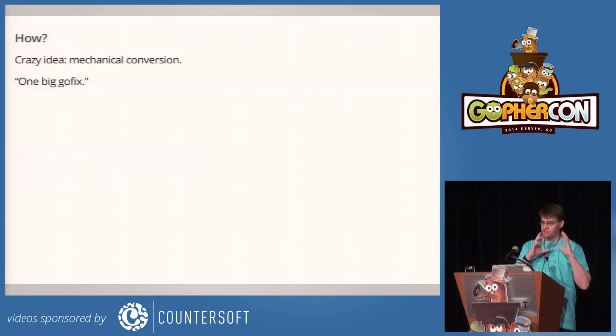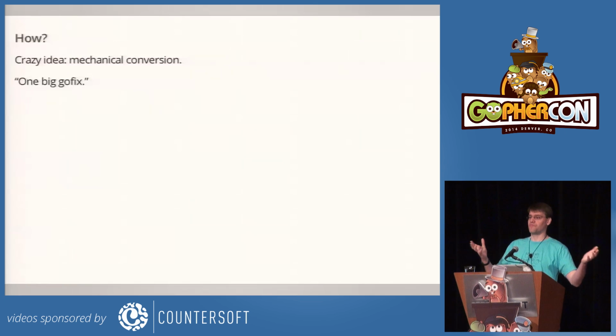Just having it written in C code but in Go syntax is definitely not the end. Once it's written in Go, we can actually apply the profiler and see where it's spending its time, where it's spending its memory, clean it up and have actual package boundaries within it and all that sort of stuff. But that's not what I'm going to focus on today. The focus today is just this conversion from C to Go. And if you remember the GoFix tool that we used before Go 1.x when we made API changes, this is sort of like one big Go fix.